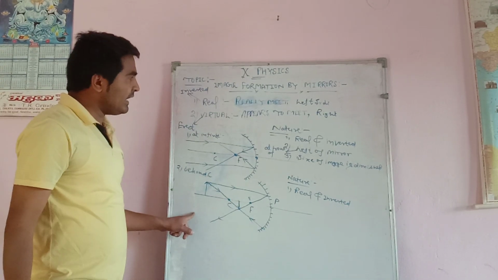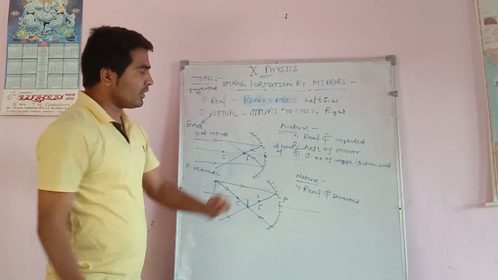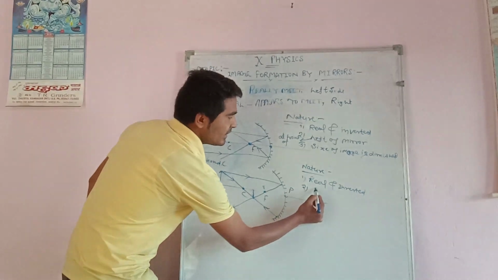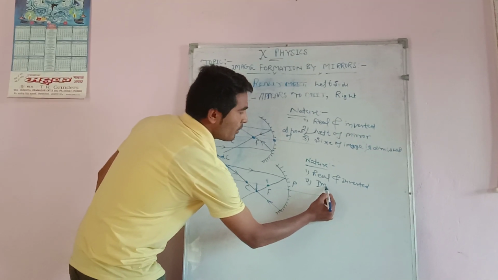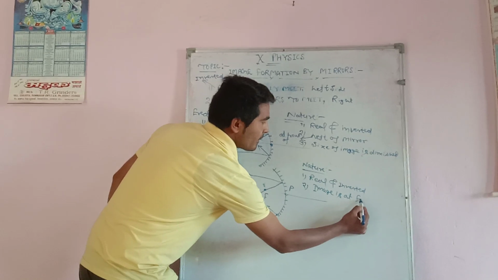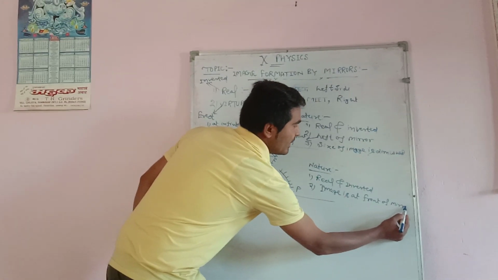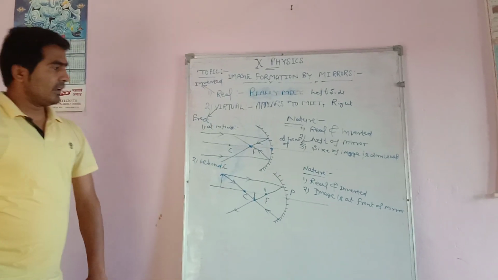And this is the left side. In case of the left side, we can write the image is at the front of the mirror. Second nature: the image is at the front of the mirror. You can write the image is on the left side of the mirror.